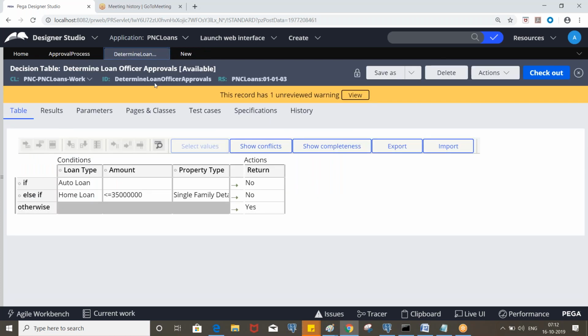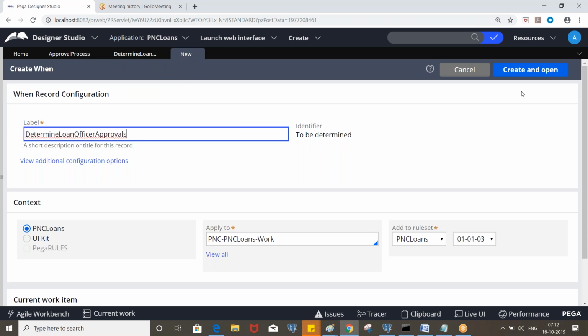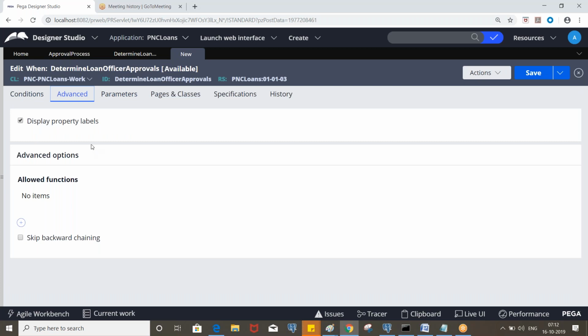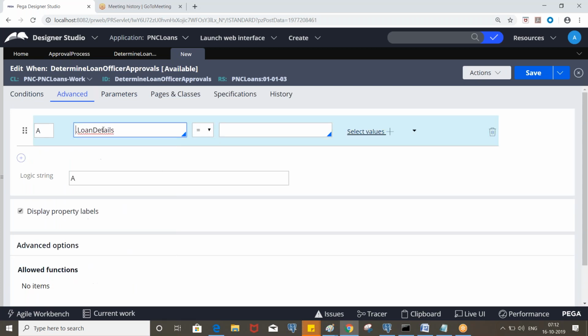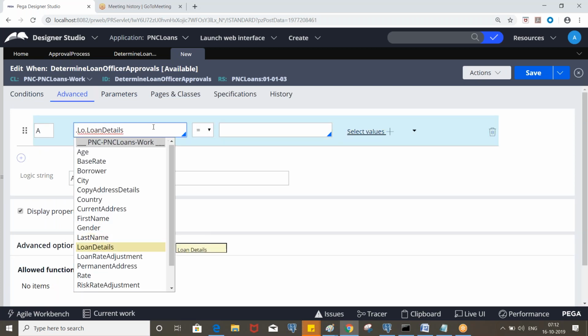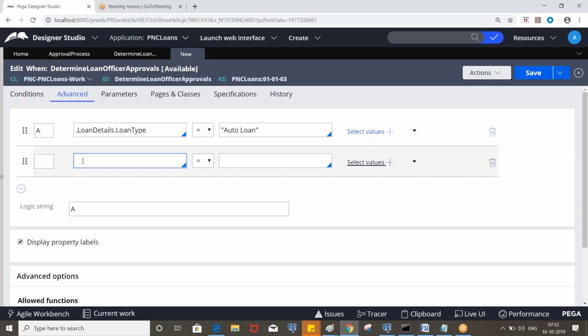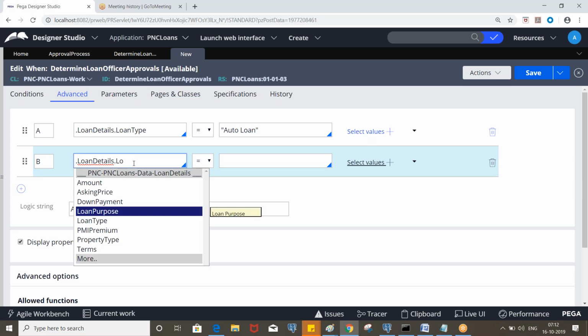Let's say determine loan officer approvals. So how will you put the conditions here? It will be a little complex. So we need to check all. Let's say, loan details dot loan type, this is auto loan. Then again, you need to put loan details dot loan type.